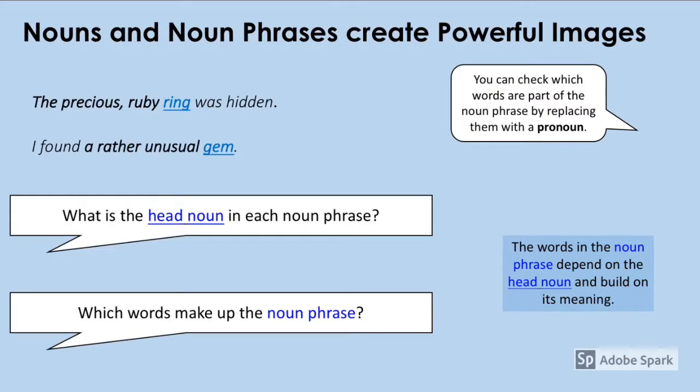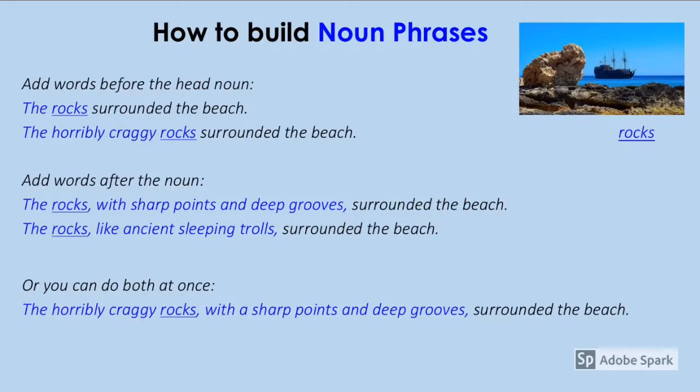Nouns and noun phrases can create powerful images. The words in the noun phrase depend on the head noun and build on its meaning. Our first example is the precious ruby ring. So ring is the head noun and precious and ruby give us more information about it. The second example is a rather unusual gem. In this example, gem is the head noun and we know that it's rather unusual.